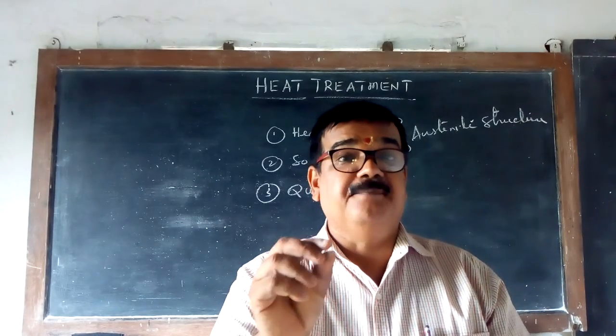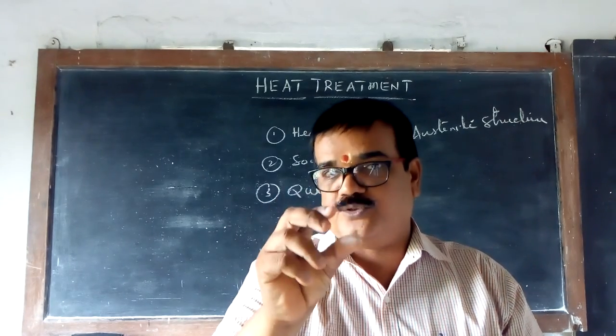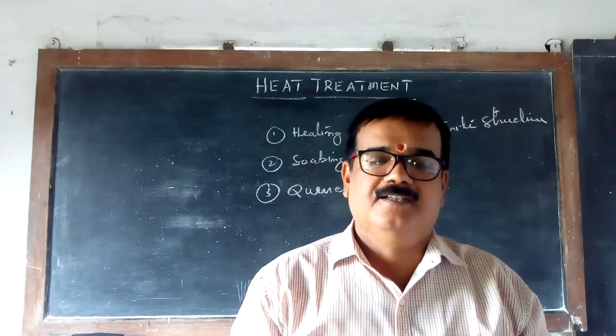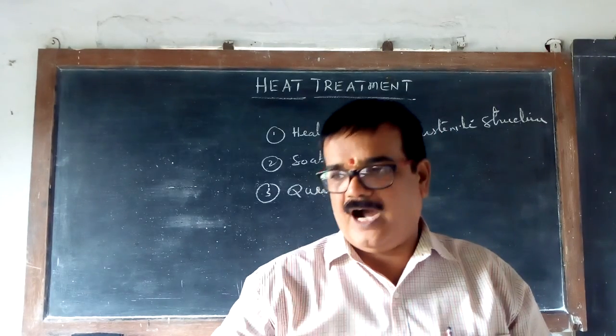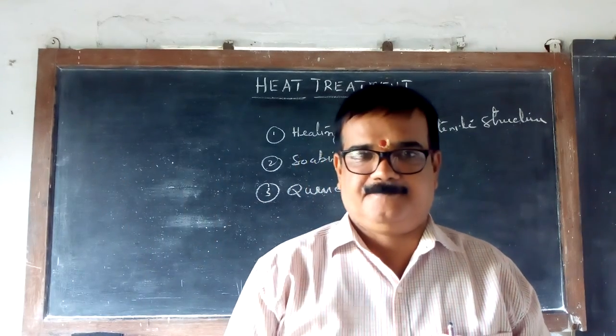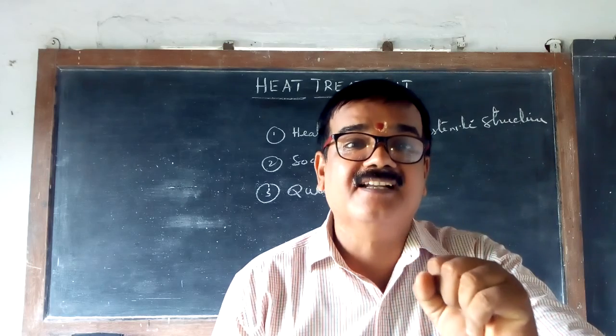The extreme brittleness which is introduced in the hardening stage has to be reduced. Completely you cannot eliminate it; if you eliminate it completely, again it will become soft. That is why, next day, after cooling, it will again be kept in the furnace. Again heating. Now heating up to where?